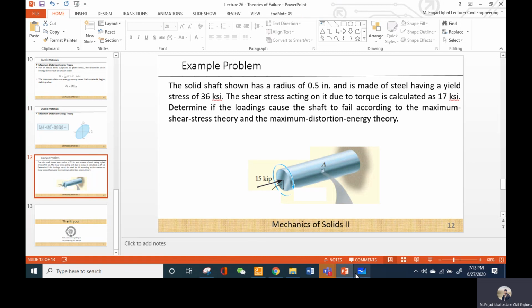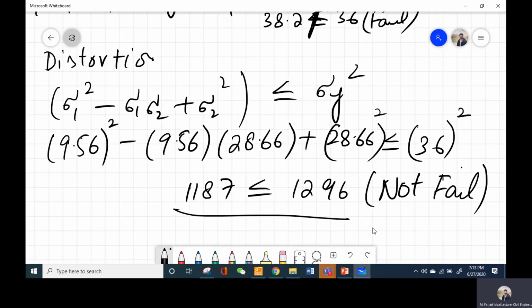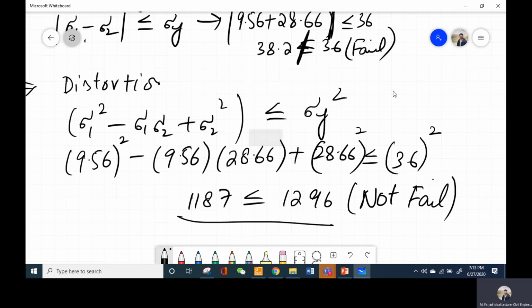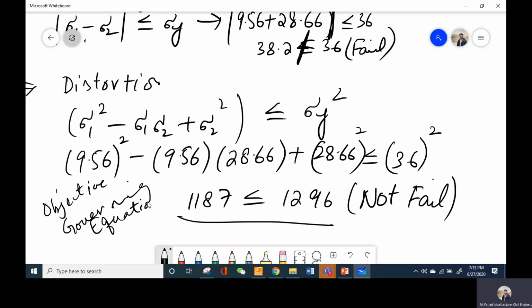So this concludes our lecture on failure theories, and this lecture is important with respect to the objectives. You should know the governing equations or the governing shapes for these theories, and even these types of problems can come in the objective, or short questions can be from these theories. So at least try to revise these slides.